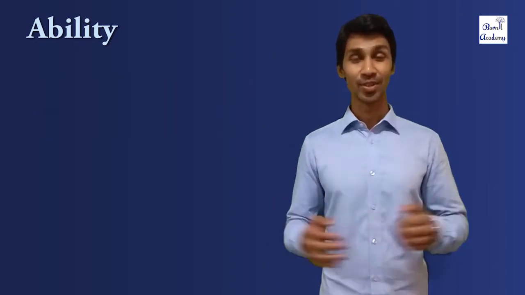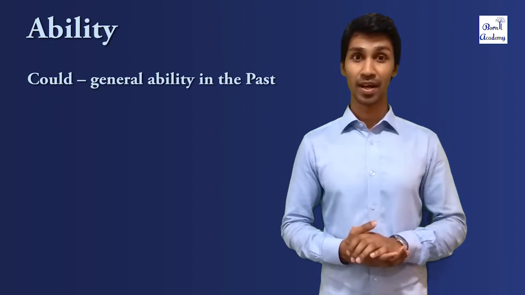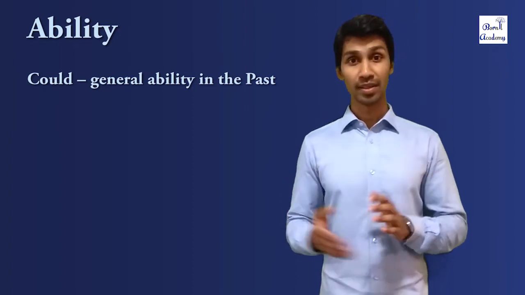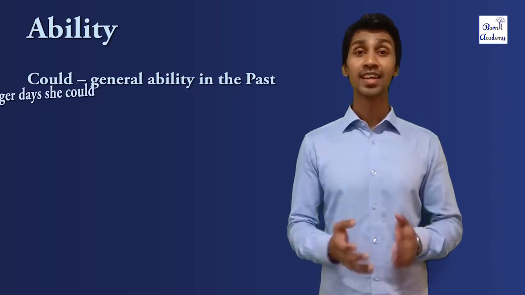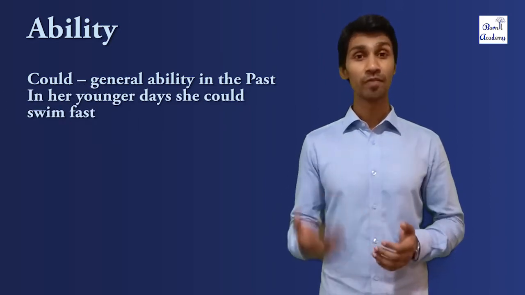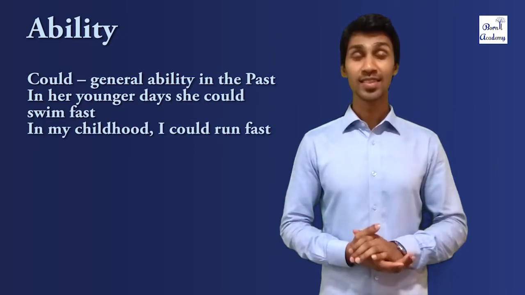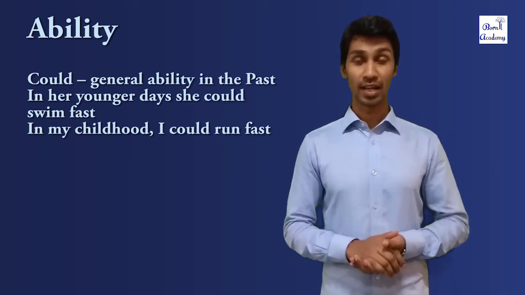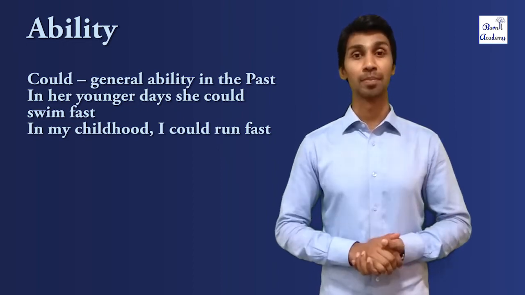On the other hand, could is used to talk about general ability in the past. General ability means that could be done at any time in the past. Like, in her younger days, she could swim fast. In my childhood, I could run fast. These examples show general ability in the past that could be done at any time in the past.